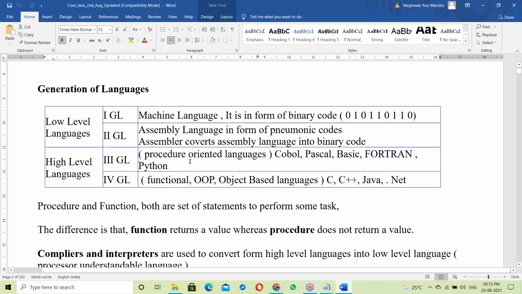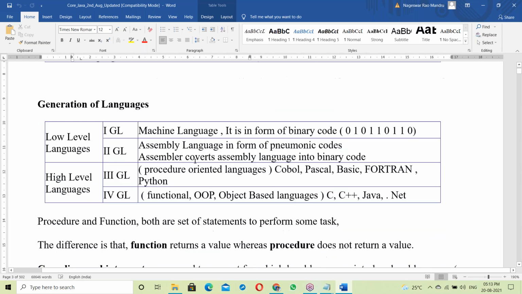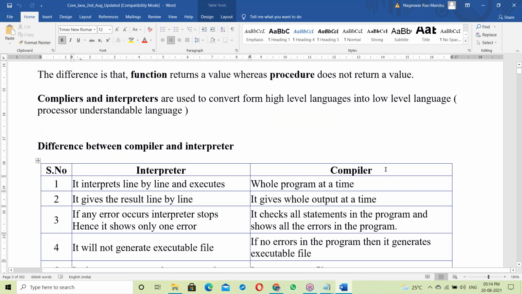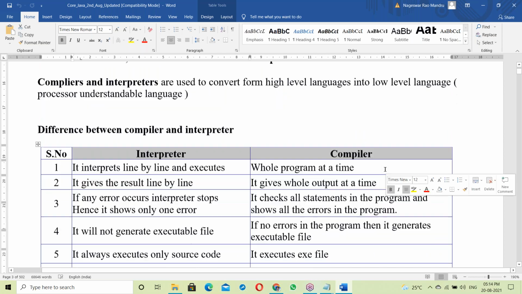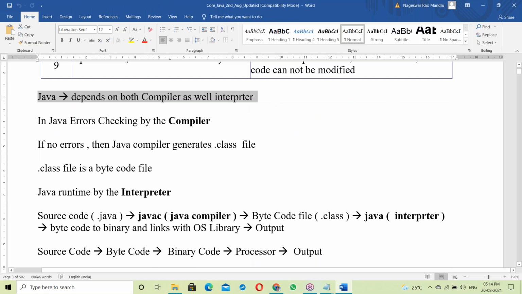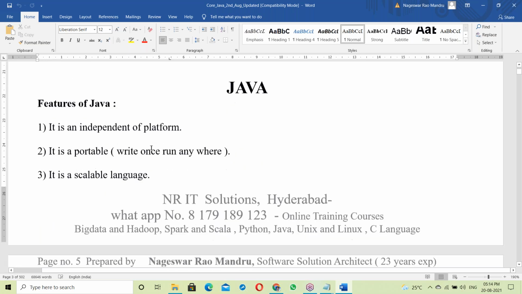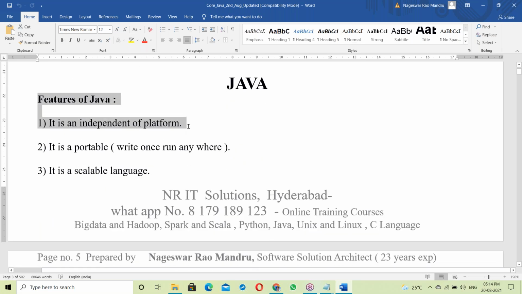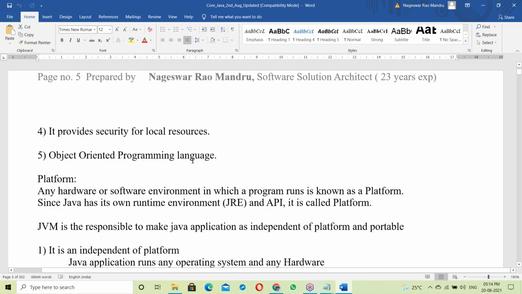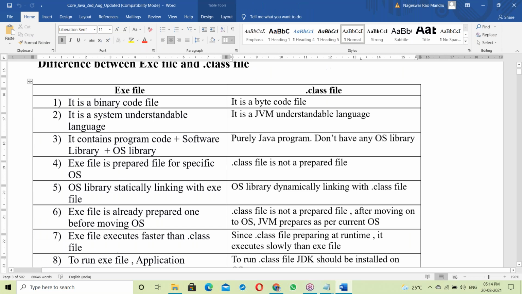Next, after this, about interpreter and compiler, the differences between interpreter and compiler. After that, Java depends on both interpreter and compiler, and the reasons how. Once you understand all of these things, you can understand these features very clearly, the exe file, dot class file, all the concepts.